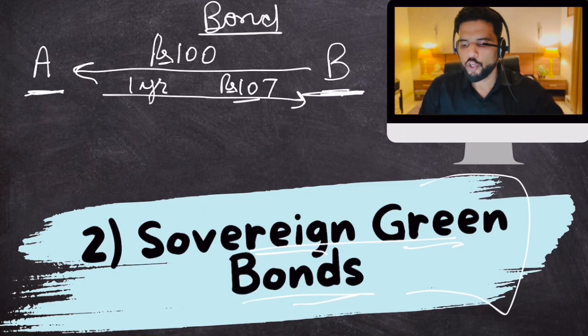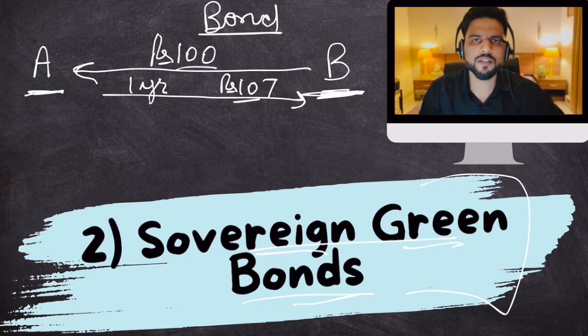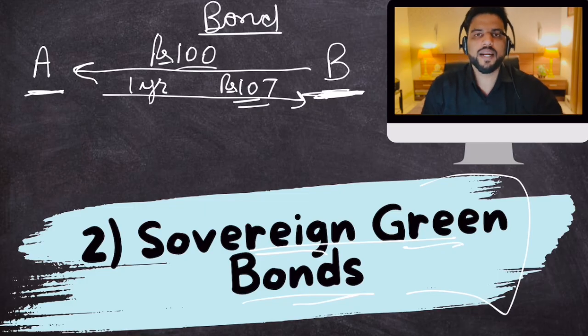Now, your problem is that, okay, you are ready to give me 100 rupees, but very simply put, how would you trust me to return this 107 rupees back to you? What if I run away? What if after 1 year, when you come back to me, I say, when did I borrow money from you? I can do that, right? So what do I do? What do I do to instill trust in me?